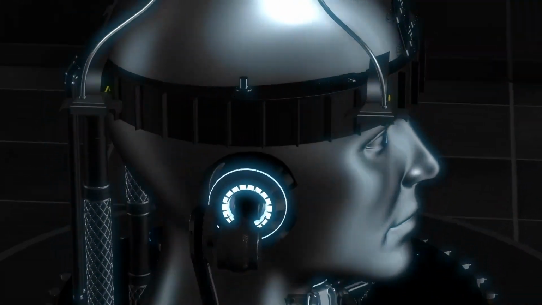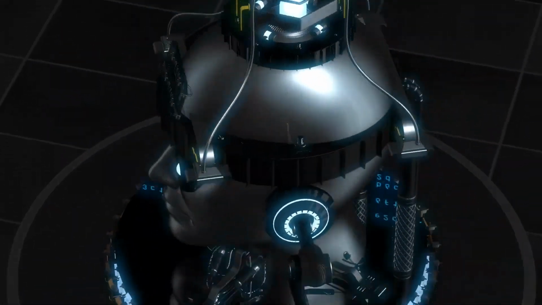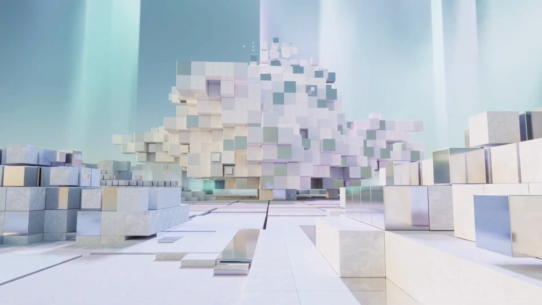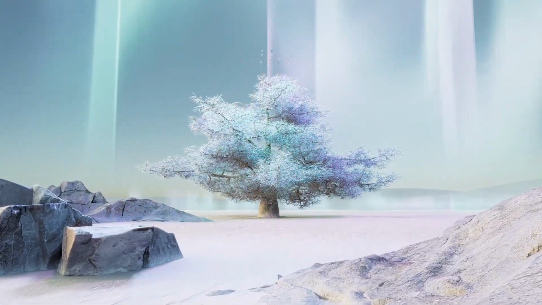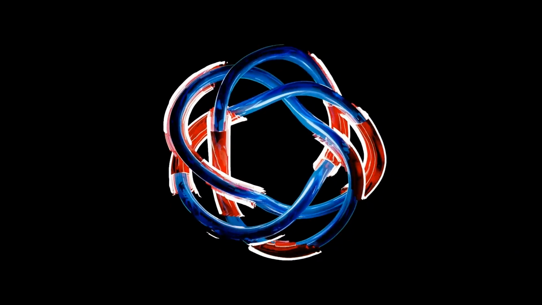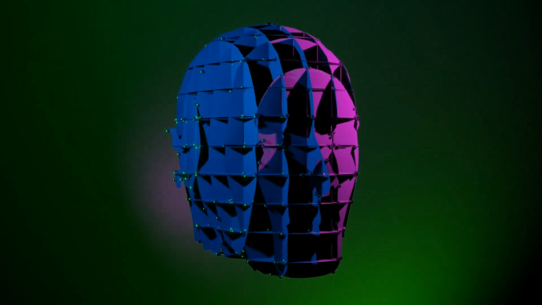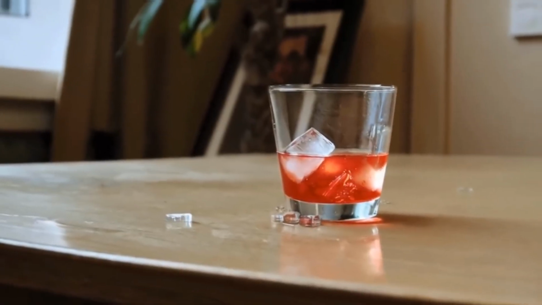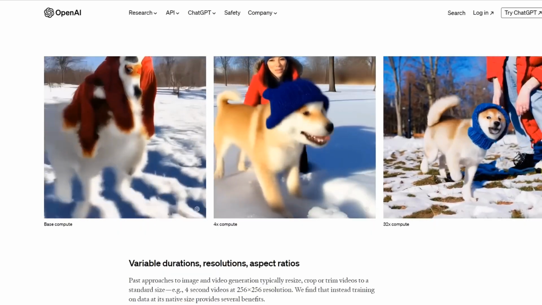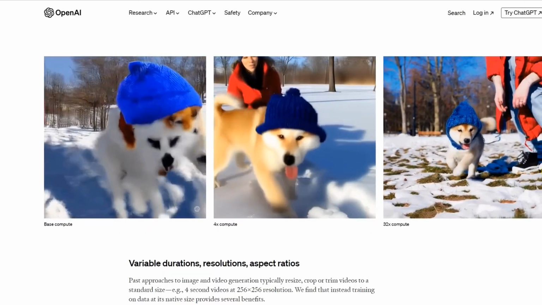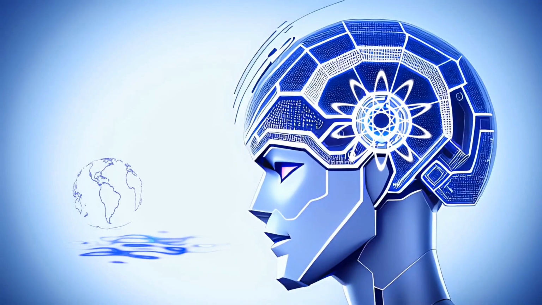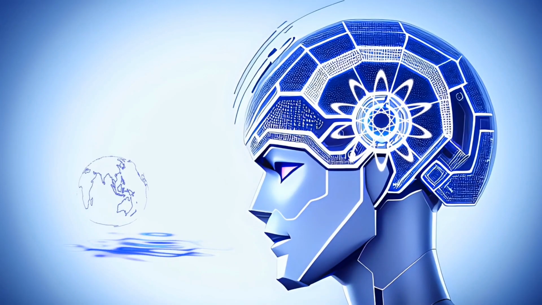However, while neural networks show promise in understanding and generating complex data like videos, they still have limitations. For example, Sora's physics understanding is described as fragile and far from perfect. It may produce outputs that are incompatible with physical common sense or make mistakes, like not shattering glass correctly in video simulation. Despite imperfections, the progress in large-scale training of generative models, like Sora, is seen as a promising path towards building general-purpose simulators of the physical world.